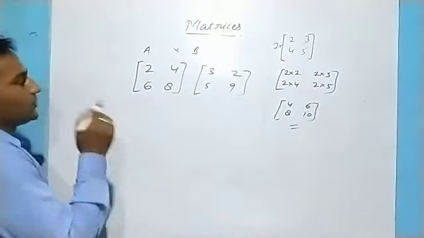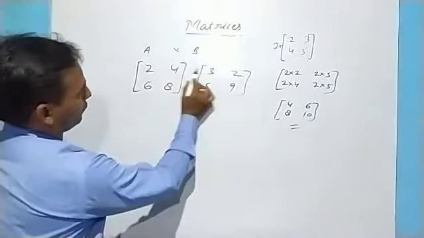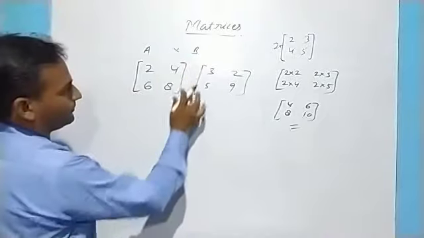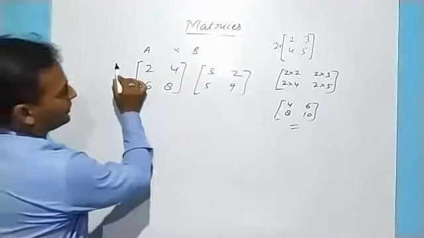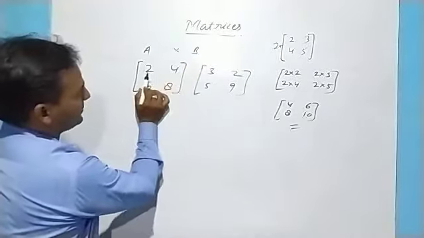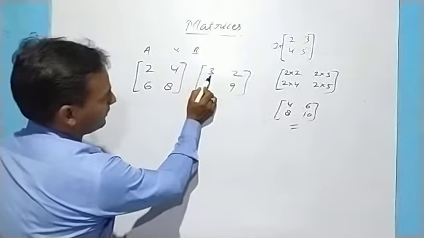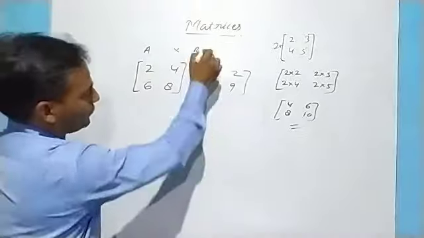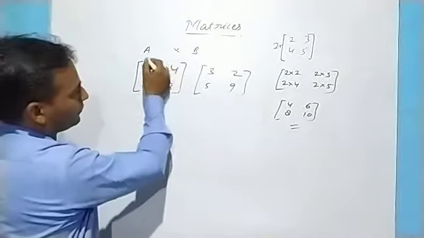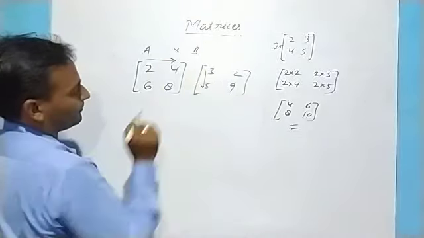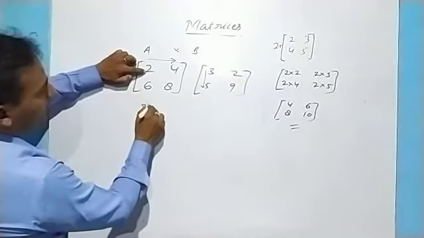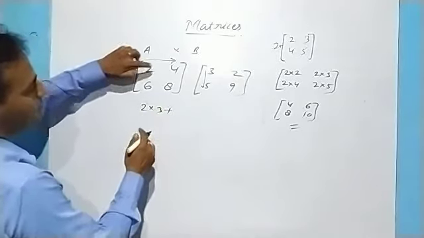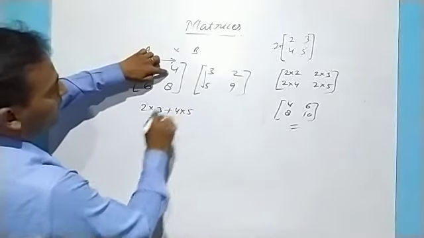As I have told you, this is a row and this is a column. Listen very carefully. The first row, first element will be multiplied by the first element of the column, and the second by the second. First row, first column: 2 multiplied by 3 plus 4 multiplied by 5.